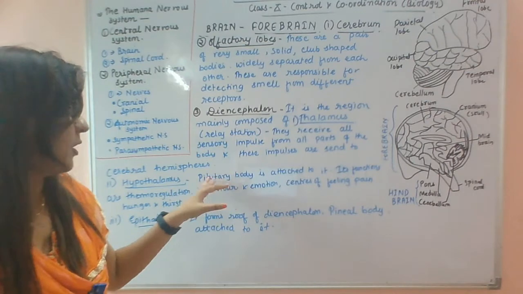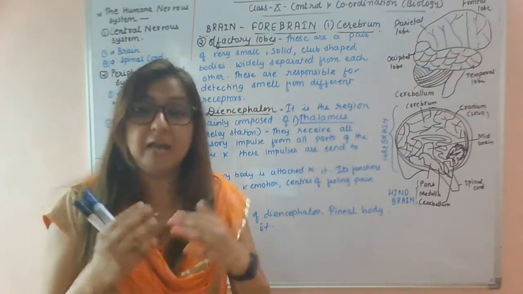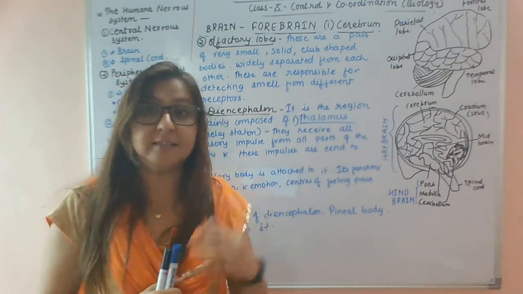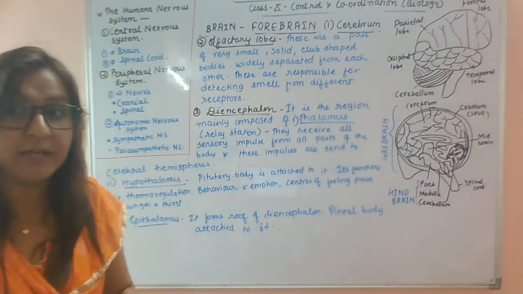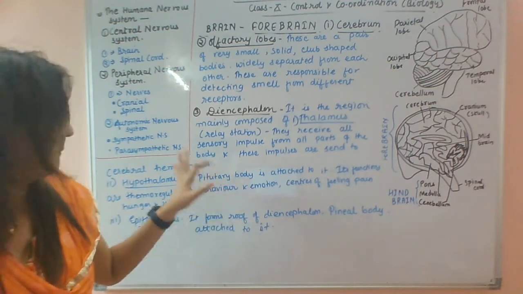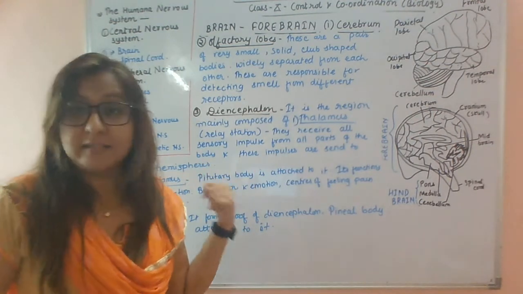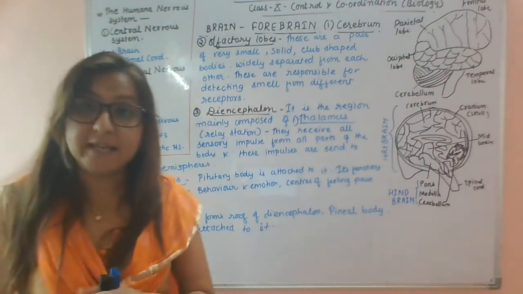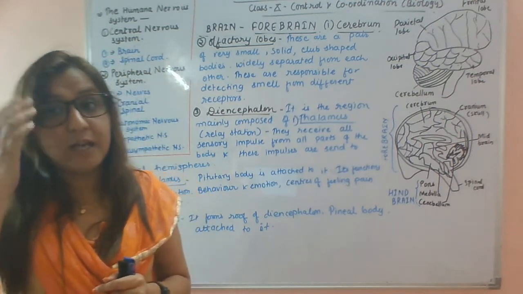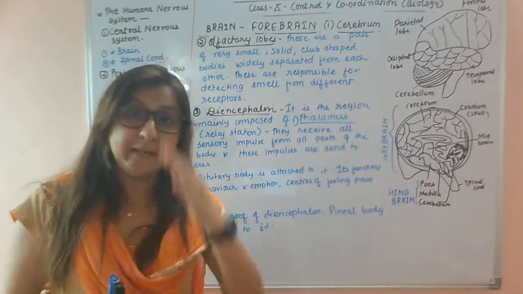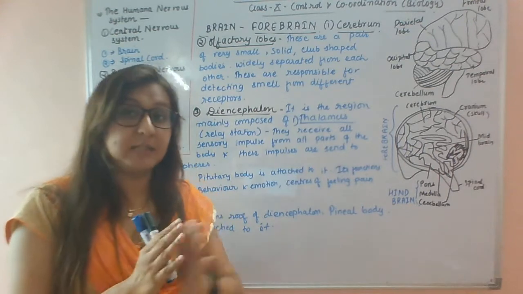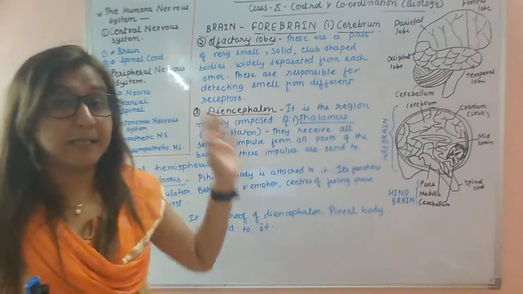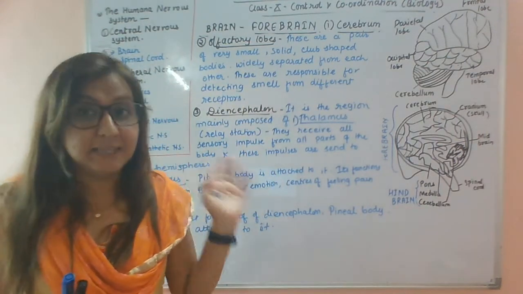Maybe you do not know about this pituitary body and pineal body. I will explain it in the next part of this chapter, that is in the endocrine system. So now don't worry. Just remember these terms: the pituitary body is attached to the hypothalamus, whereas in the epithalamus the pineal body is attached. So this is all about the forebrain. The forebrain consists of three parts: cerebrum, olfactory lobes, and diencephalon.